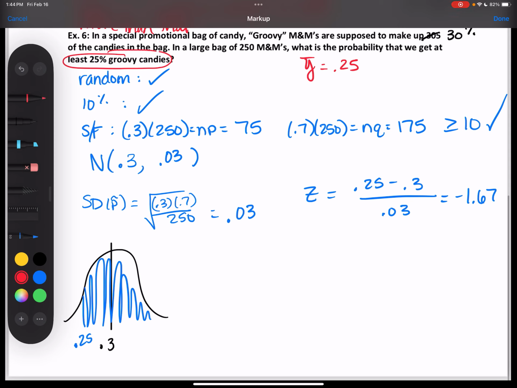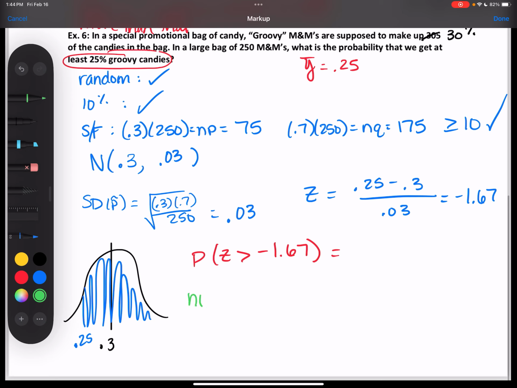If you were going to do it by hand, we could find the probability of z being greater than negative 1.67 from your table and get the answer that way. Or we could use the calculator function. Which one would we use?